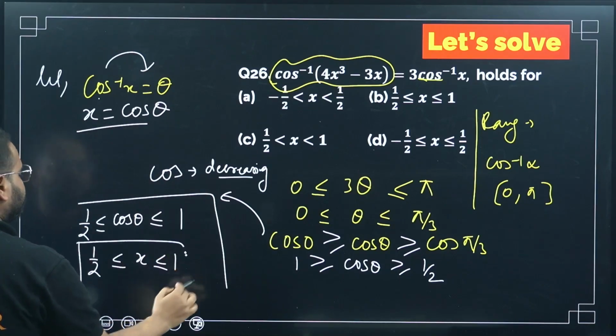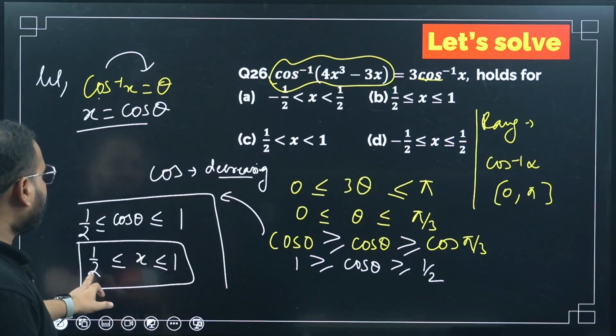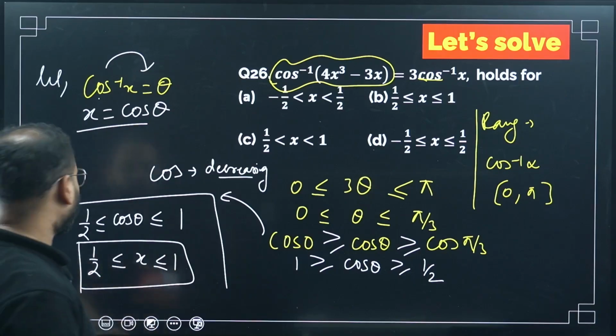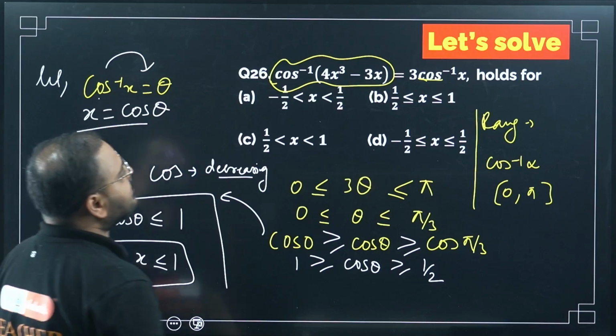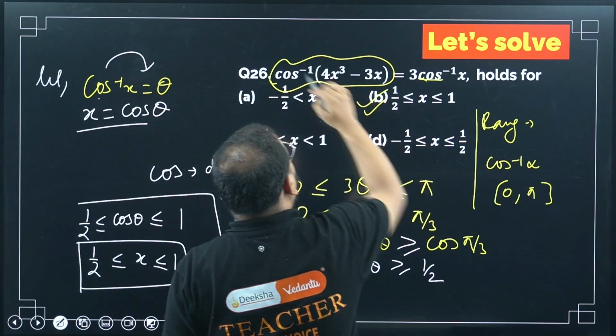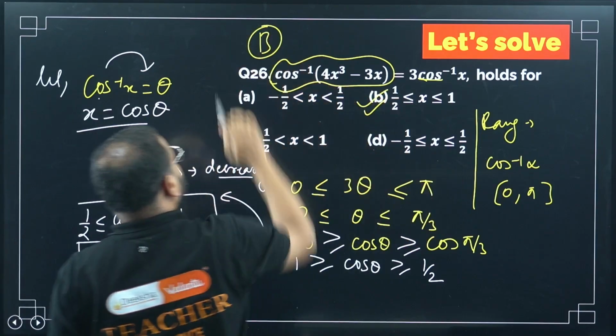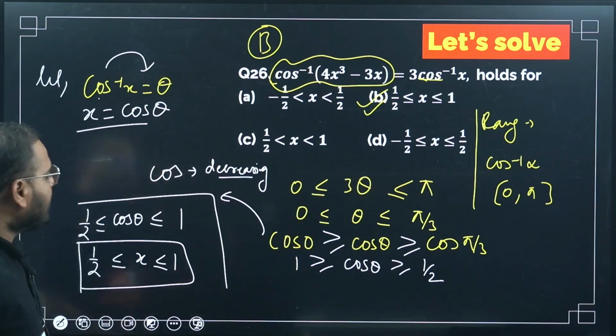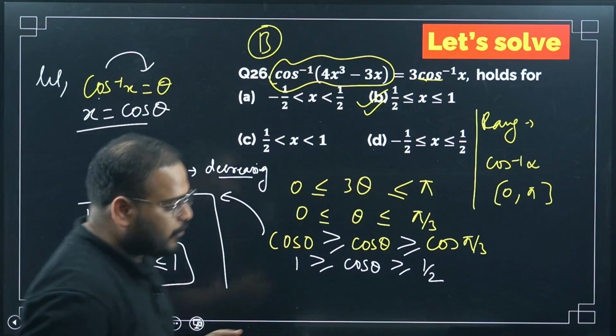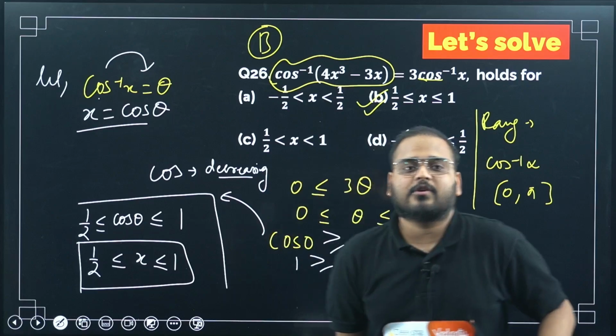Isn't this the answer? Please check. 1 by 2 less than equal to x less than equal to 1. Option number B. It's a good question, right? I hope you understood this. Very, very good question.